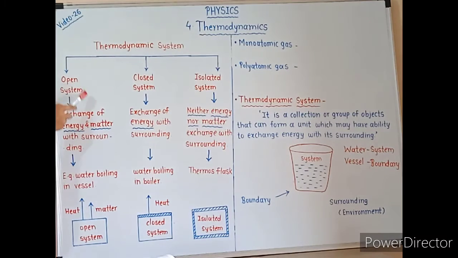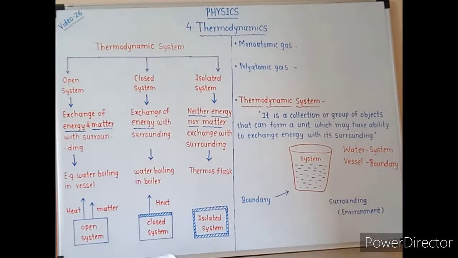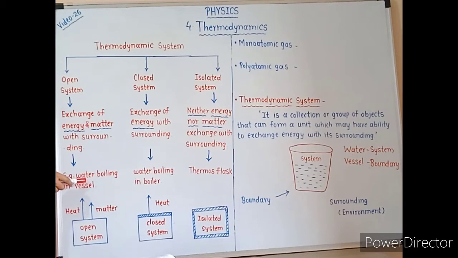So the first type is open system. Open system is the system that freely allows the exchange of energy and matter with the surrounding. Now the example is water boiling in the vessel. So here water is the system because it is the group or collection of objects, that is water molecules, and the vessel is the system's boundary.